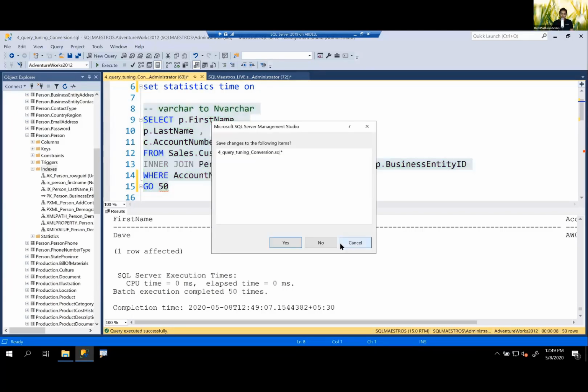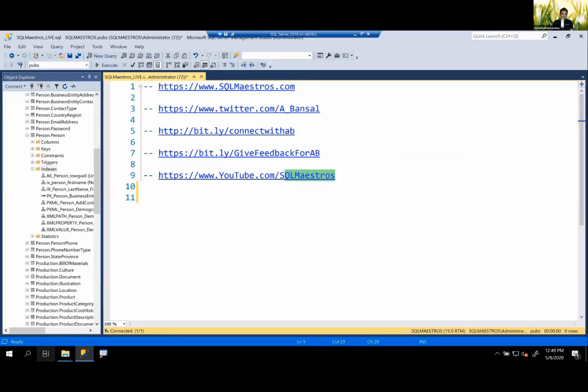Okay, so let's go and close this one. So we are done with implicit conversion. How am I doing with time? Let me just go and look at the time there. Okay, what's the time now? Okay, I have about 10 more minutes.